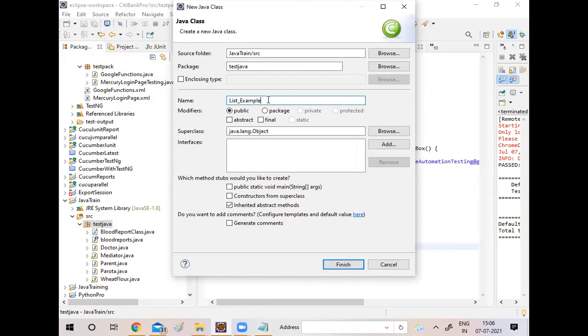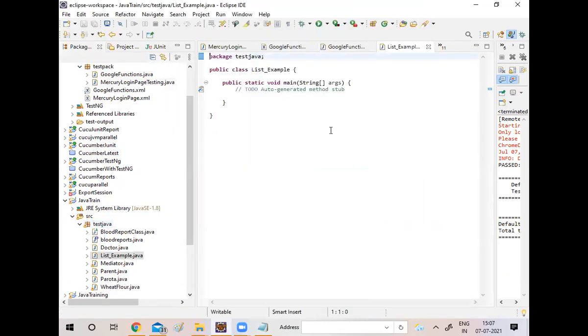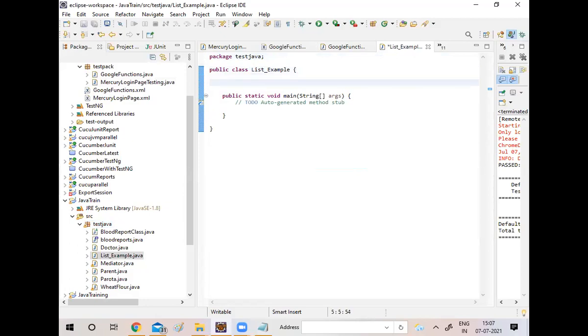I'm just creating one normal Java class. I'm creating one method, public void, and the method I'm planning to create here is something like listOperations.